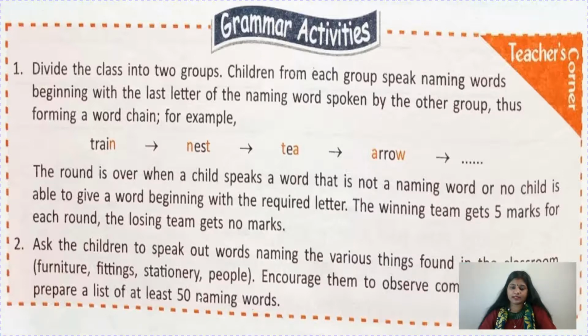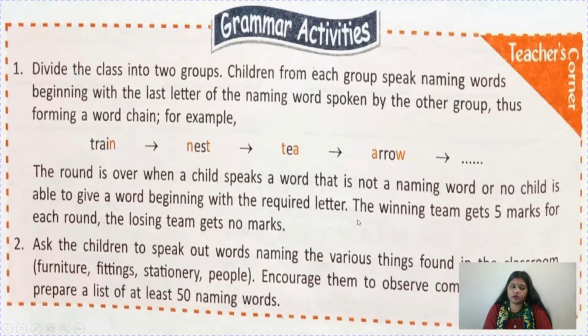Again now W has come. W is the last letter. So for W what you can write? Write window, windmill, anything. Again from the last letter, like this you have to carry on. The round is over when a child speaks a word that is not a naming word. Suppose children you have said some other word which is a verb or preposition or any other thing. Fine. So the round will get over there. Or no child is able to give a word beginning with the required letter.